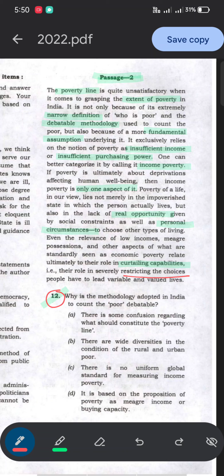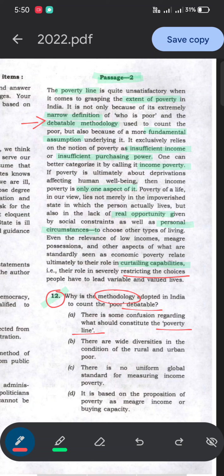So, why is the methodology adopted in India to count the poor debatable? Okay, so here we have talked about the debatable methodology. The first says there is some confusion regarding what should constitute the poverty line. Explicitly, it is not talked about in the passage anywhere.